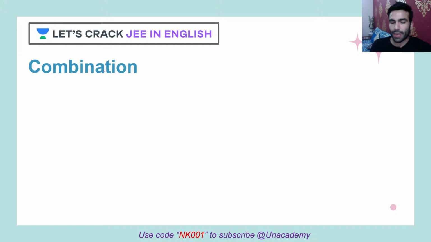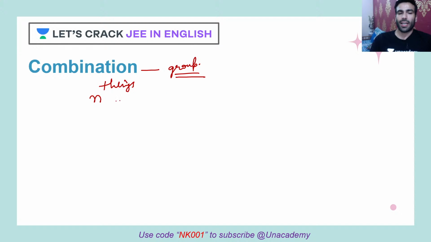Okay, so now tell me one thing. What is combination? What do you understand by combination first? Combination is all about grouping. It's not about arrangement. It's all about grouping, how you group. Now let's take one example. Let's say I've got n things, and out of these n things, I've got r things as well.